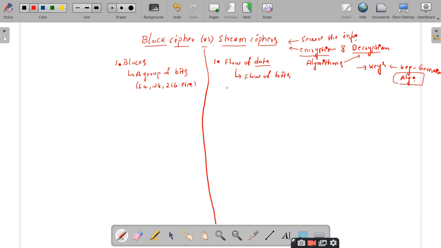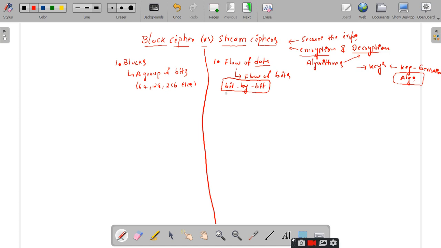So when you are encrypting or decrypting the data in a bit by bit fashion, you take only one bit at a time and encrypt it. You take one bit of ciphertext at a time and decrypt it. If you are making use of a bit by bit concept, then we call that type of encryption technique the stream ciphering technique. Is it clear up to this point? Yes, sir. Basic difference between block and stream.